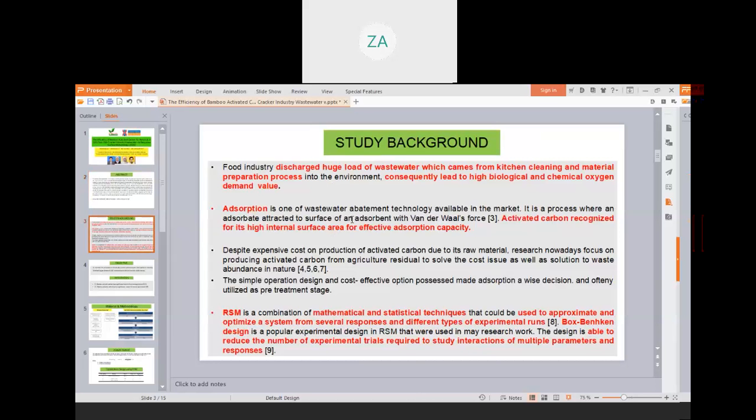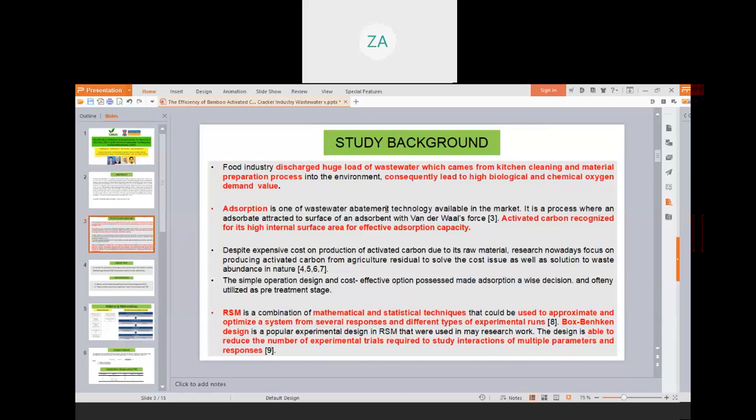Now, for the study background, the wastewater used in the study came from the fish cracker industry. The food industry discharges a huge load of wastewater, which comes from kitchen cleaning and material preparation processes, into the environment, consequently leading to high biological and chemical oxygen demand values. Therefore, adsorption is one of the wastewater abatement methods suggested and is one of the technologies available in the market. It is a process where an adsorbate is attracted to the surface of an adsorbent with van der Waals force.